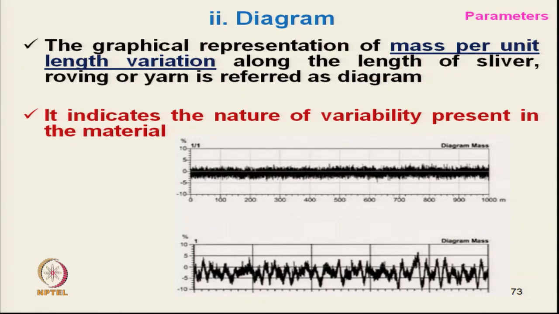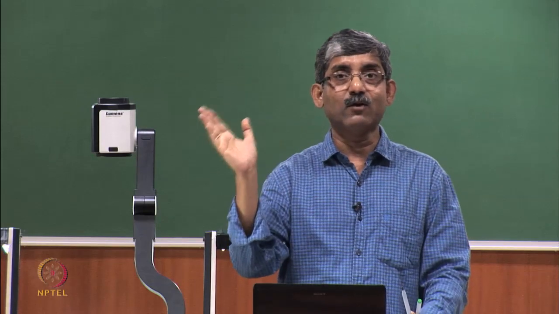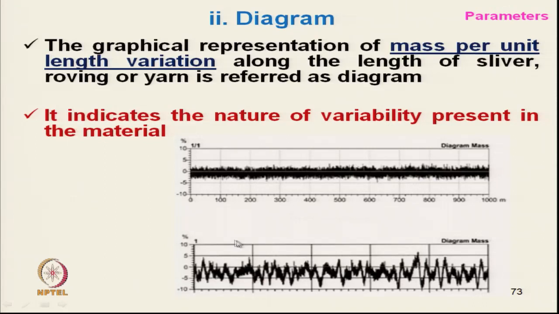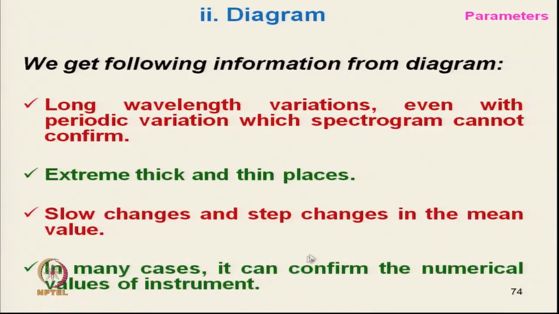The numerical value depends on various factors, but if we see the diagram we can make out that this yarn is very good, we can go for it, and this one is inferior quality. So it can actually confirm the numerical value.